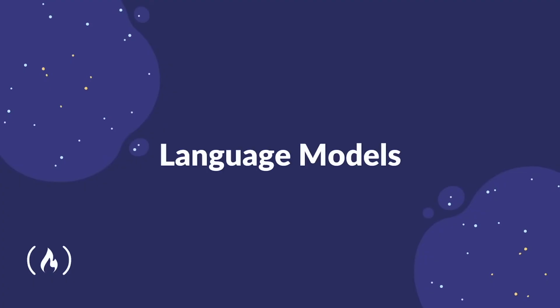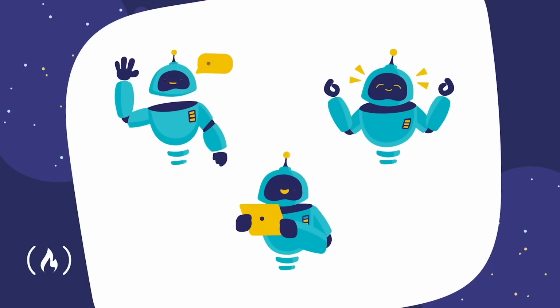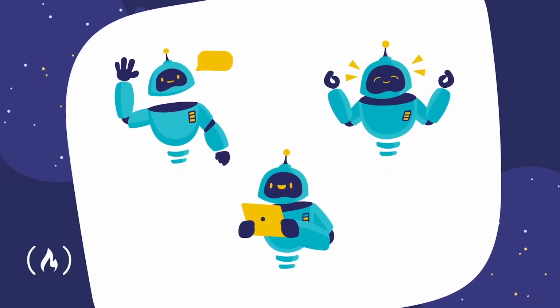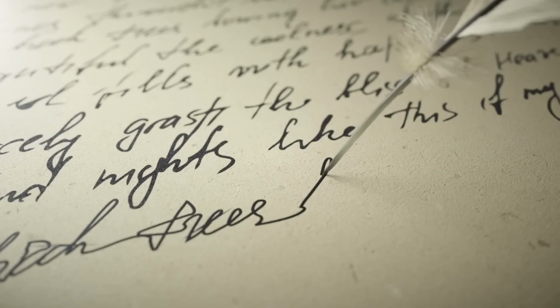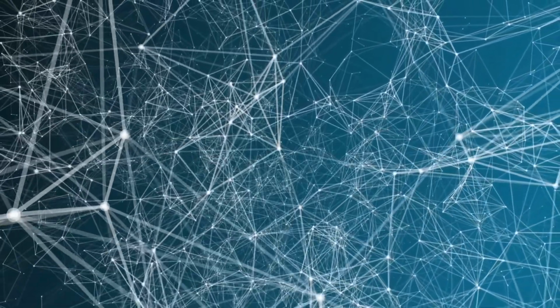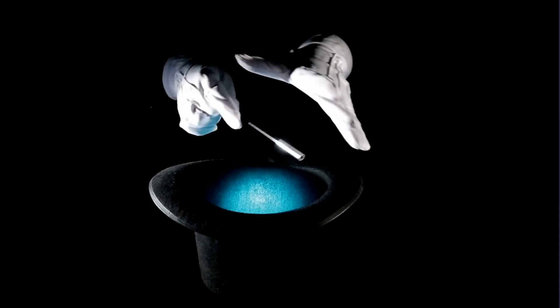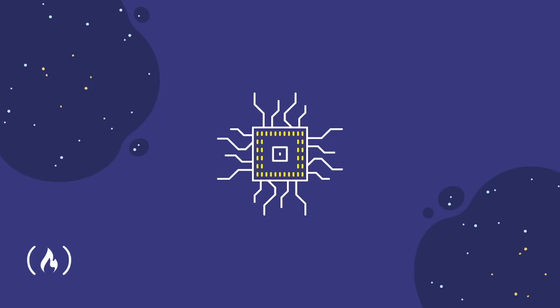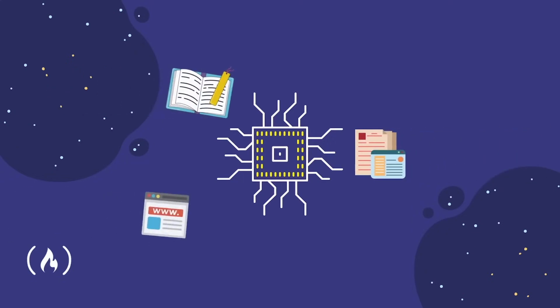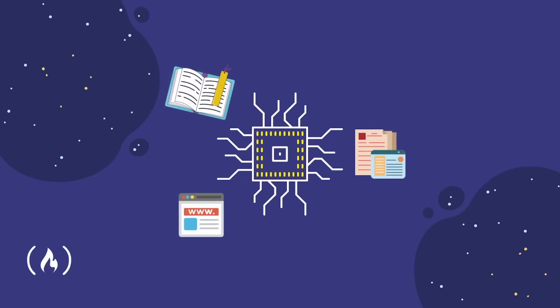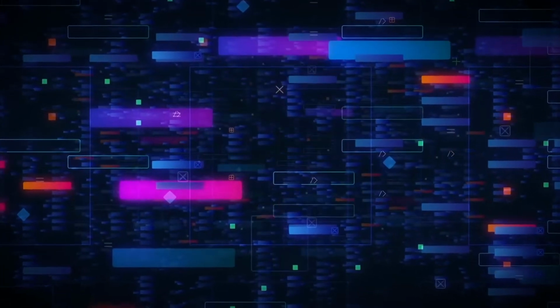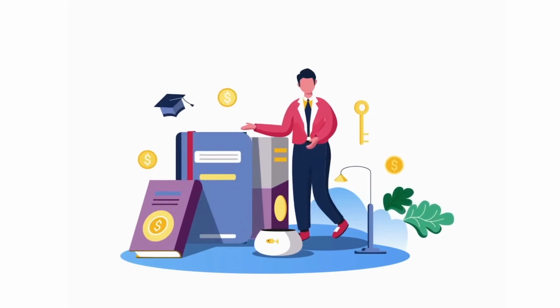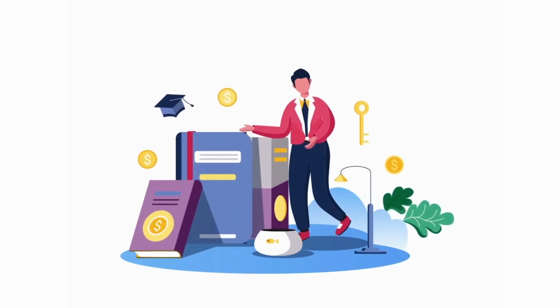Language models. Imagine a world where computers possess the power to understand and generate human language. A world where machines can chat, write stories, and even compose poetry. In this magical realm, language models can come into play. They are like the wizards of the digital realm, capable of understanding and creating human-like text. A language model is a clever computer program that learns from a vast collection of written text. It takes in books, articles, websites, and all sorts of written resources, allowing it to gather knowledge about how humans use language. Just like a master linguist, it becomes an expert in the art of conversation, grammar, and style.